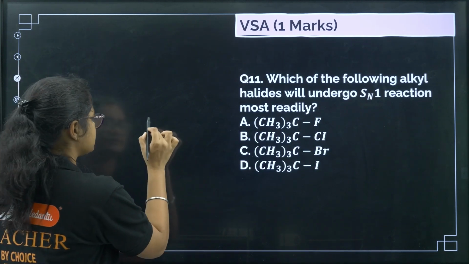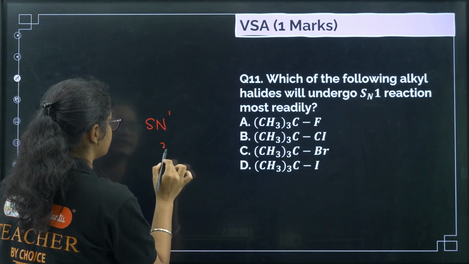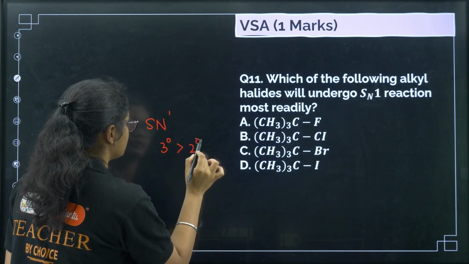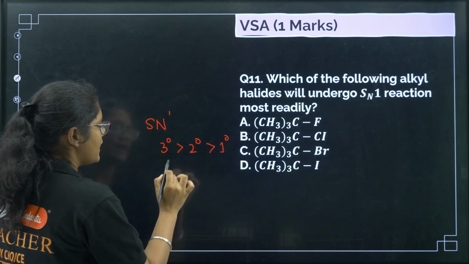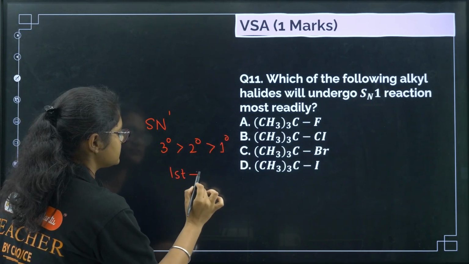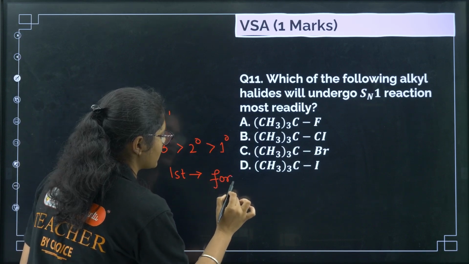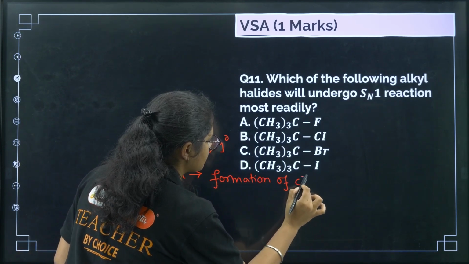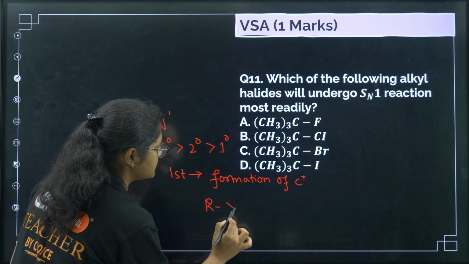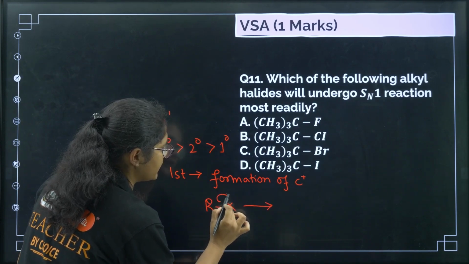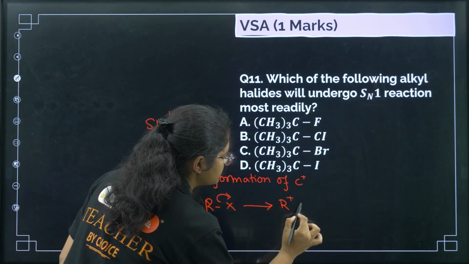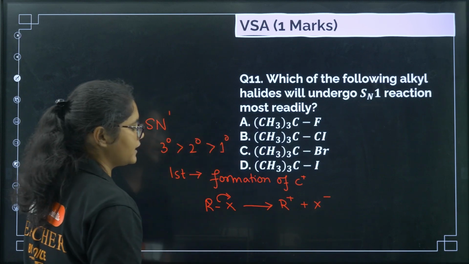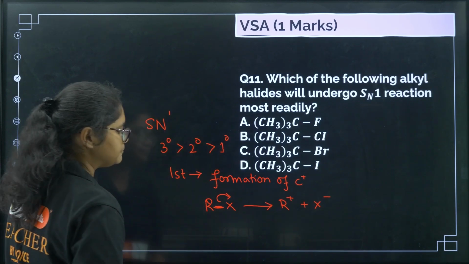Next question, which of the following alkyl halides will undergo SN1 reaction most readily? So for the SN1 reaction, the order is 3 degree, then 2 degree and then 1 degree, right? And in the SN1 reaction, the first step is formation of carbocation, and in that case this RX bond breaks to give you R plus and X minus, right? So this bond has to break.